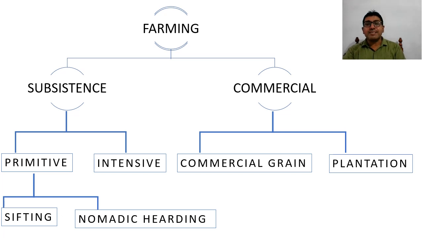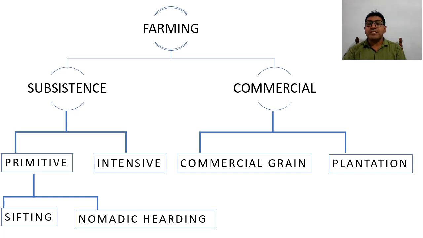As earlier we have discussed, there are certain factors, and on these factors there are certain types of agriculture, and in this you can see the flow chart. The first is subsistence farming. It has two categories: one is primitive, and second is intensive subsistence farming. Primitive subsistence farming can further be categorized as shifting farming and nomadic herding.